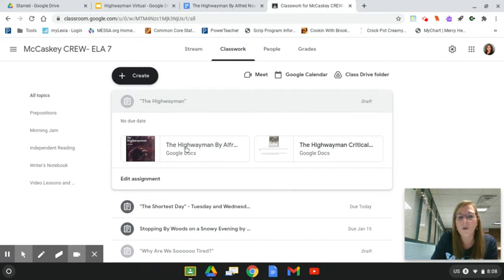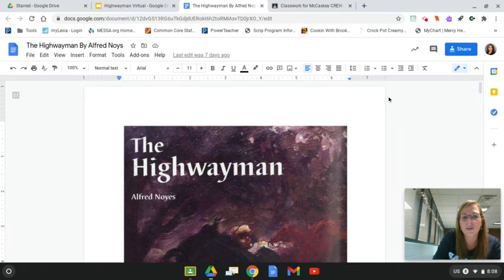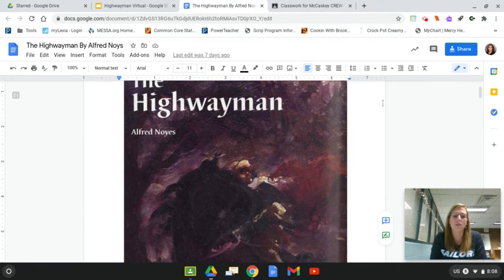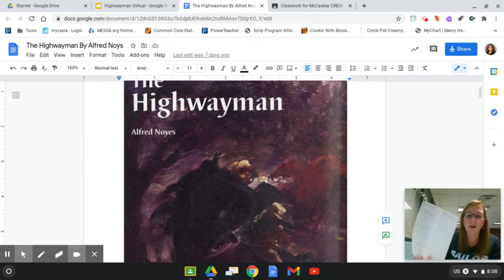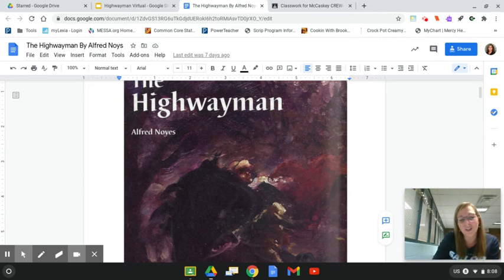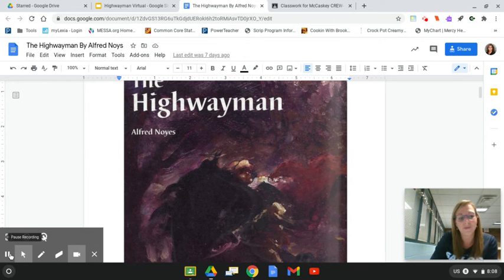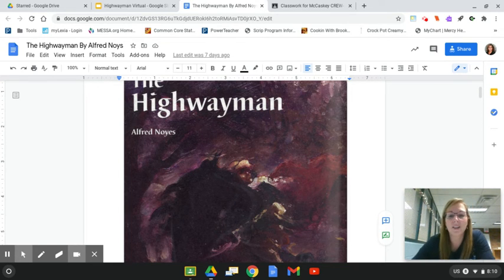And you're going to need to open up the Highwayman story, the document. So go ahead and find that, open it up. It looks like this. So go ahead, teachers, give students a minute to make sure that they have that open along with their paper so that they're ready to take some notes. These are the only things you're going to need open for today. All right, you should have this document open, and let's take a look at it.